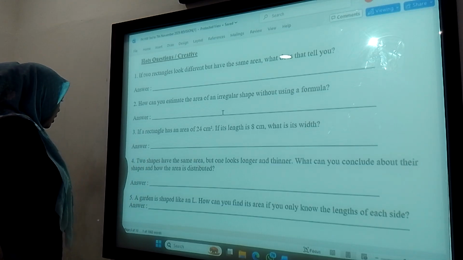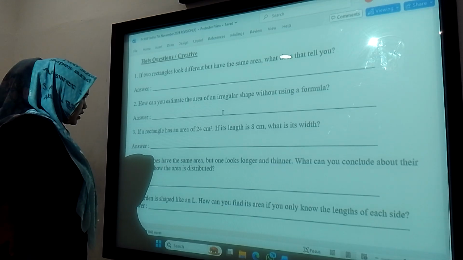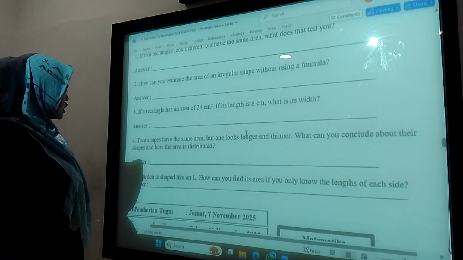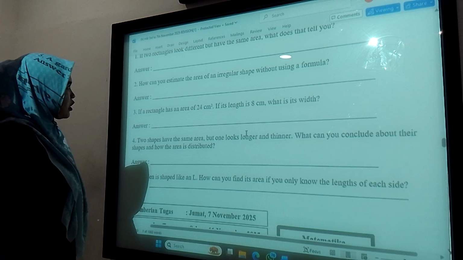Number four, two shapes have the same area, but one looks longer and thinner. What can you conclude about them? So they have the same space, but they have different length and width.